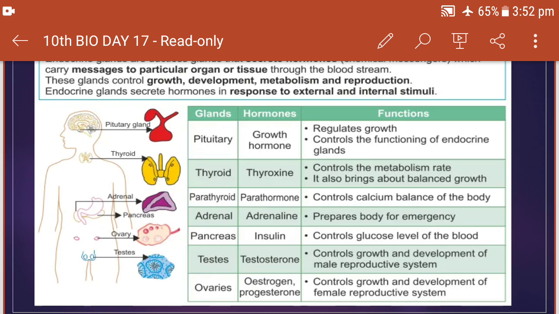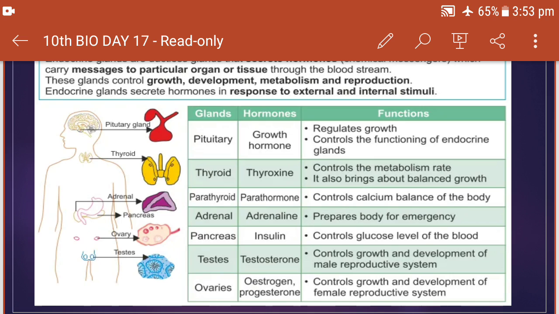You know, it is situated in the brain and it releases the hormones called the growth hormones, which regulate the growth and control the functioning of endocrine glands, that is the other glands. It is the master gland. Pituitary gland is a master gland, so it will control the function of other glands in our body like thyroid, parathyroid, all are under the control of pituitary gland.